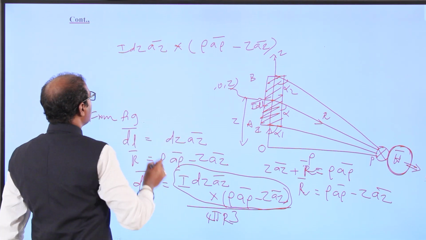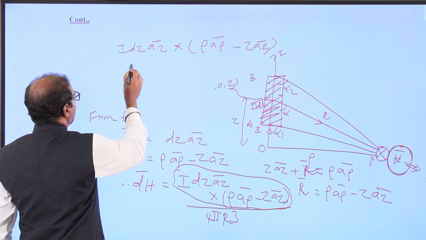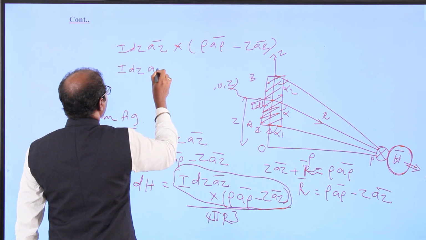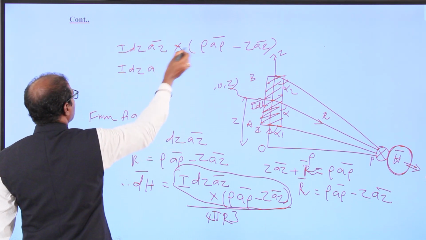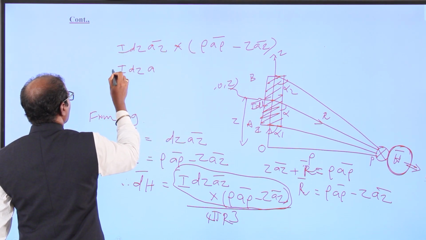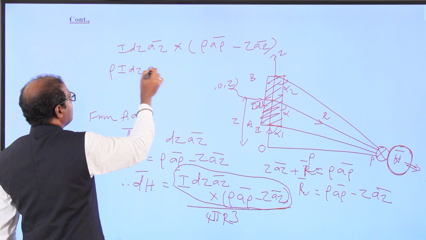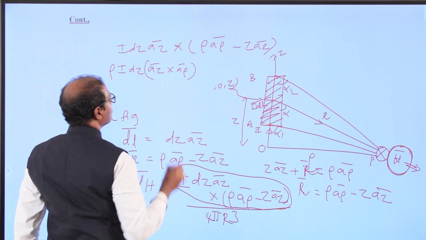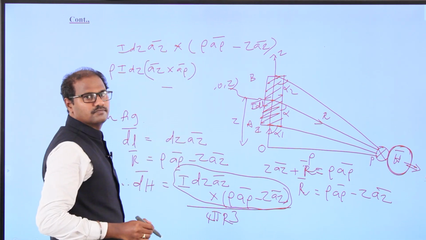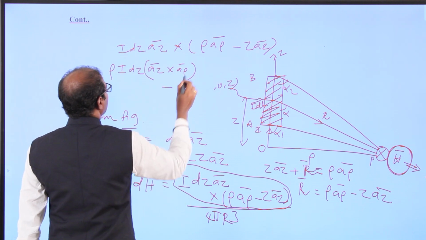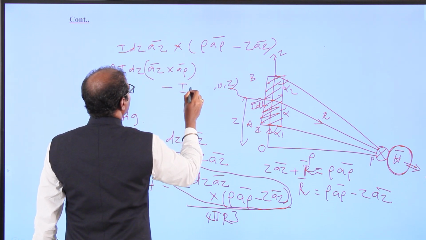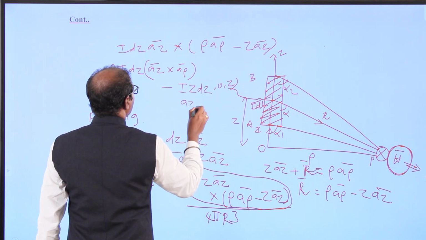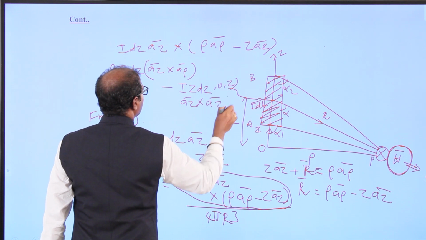We get rho I dz a_z vector cross a_rho vector, here minus, I z dz a_z vector cross a_z vector will come.